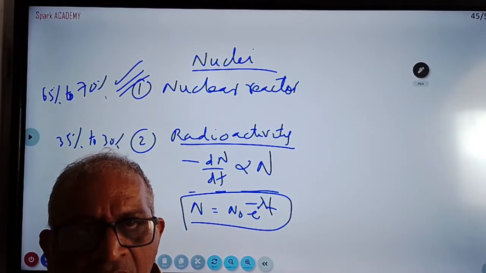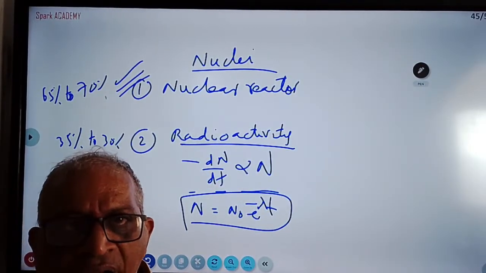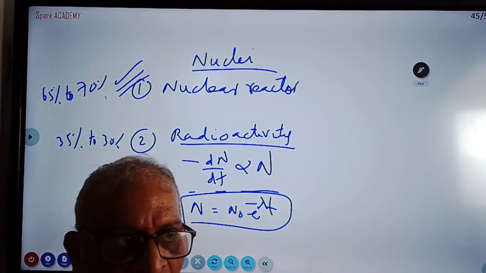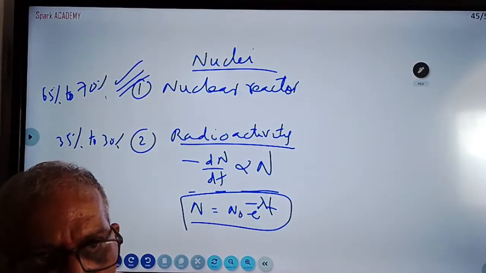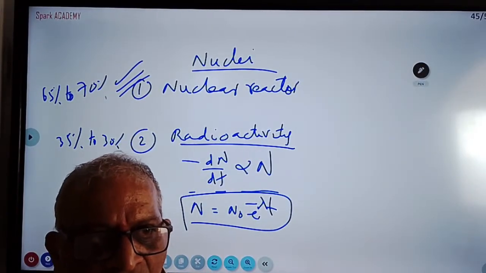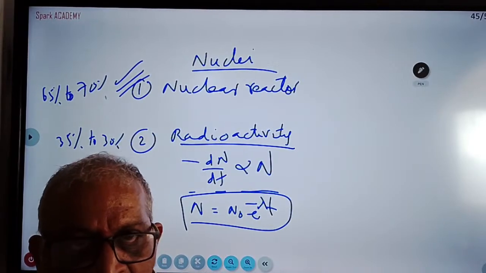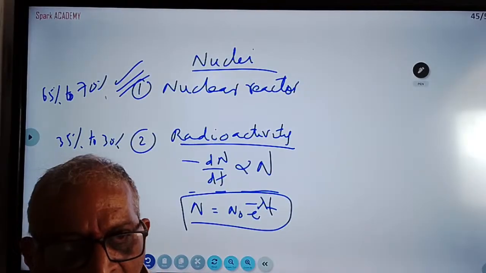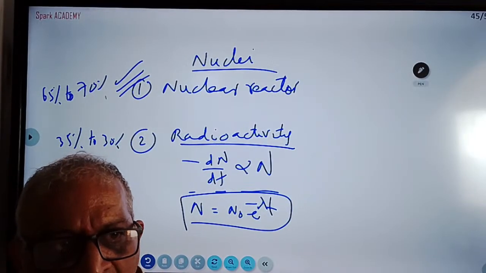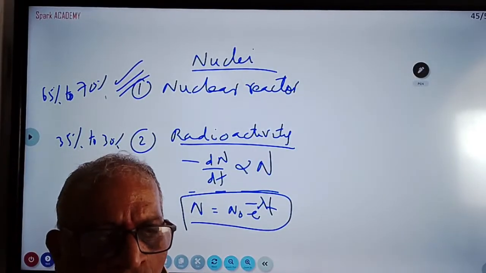One waves question, another electricity question, another nuclei question. These 3 questions will come, and you can answer any 2. In waves there are 4 topics. One is strings, which I didn't tell today: stationary waves in strings, open pipes, closed pipes. Often they are asking open pipes, closed pipes, and Doppler effect derivation. In current electricity, beats and Kirchhoff's laws mainly they are asking. Potentiometer is very, very rare. That's why you can take the choice and do one well.